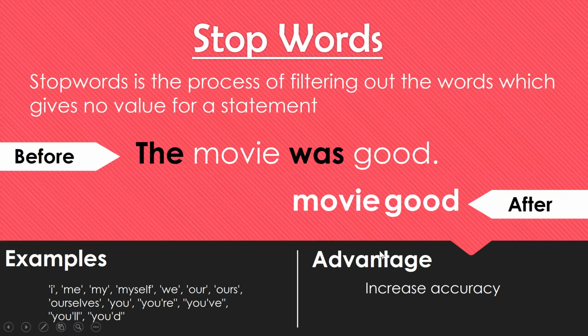The advantage of using stop words is that it increases the accuracy when we are doing text prediction. For example, in email we have auto text generation, where our text is predicted based upon previous text.